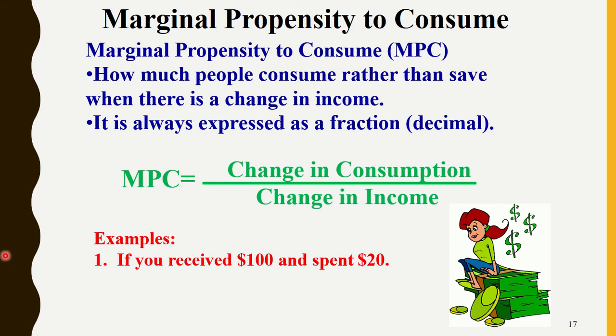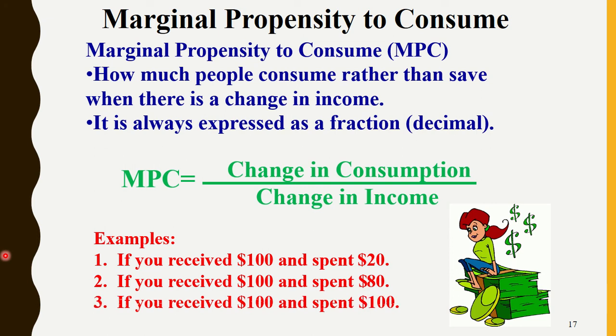Okay, so some examples are if you received $100 and spent $20, right? That would be 20 over 100, or 1/5, right? So you spend 20%, your marginal propensity to consume. You'd spend 20% of that. If you received 100 and spent 80, you're spending 80% or 80 cents of every dollar. And if you received 100 and spent $100, you consume the whole thing.